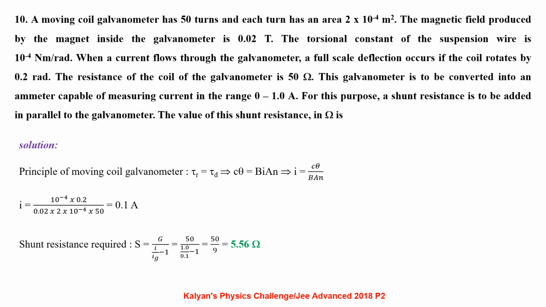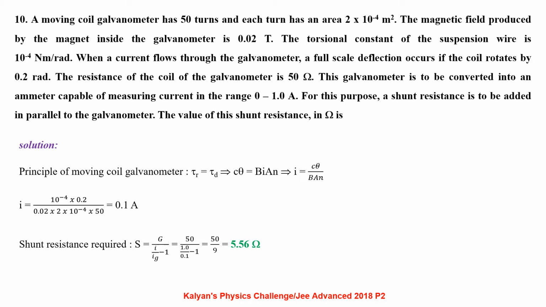A moving coil galvanometer has 50 turns and each turn has an area of 2 × 10⁻⁴ m². The magnetic field produced by the magnet inside the galvanometer is 0.02 tesla. The torsional constant of the suspension wire is 10⁻⁴ newton meter per radian. When a current flows through the galvanometer, a full-scale deflection occurs if the coil rotates by 0.2 radian. The resistance of the coil of the galvanometer is 50 ohm. This galvanometer is to be converted into an ammeter capable of measuring current in the range of 0 to 1 ampere. For this purpose, a shunt resistance is to be added in parallel to the galvanometer. The value of this shunt resistance in ohms is: